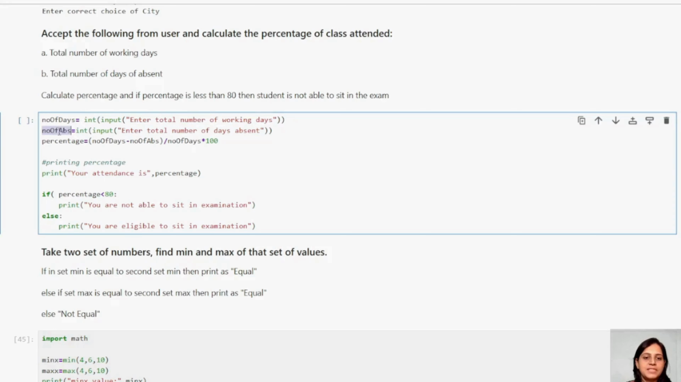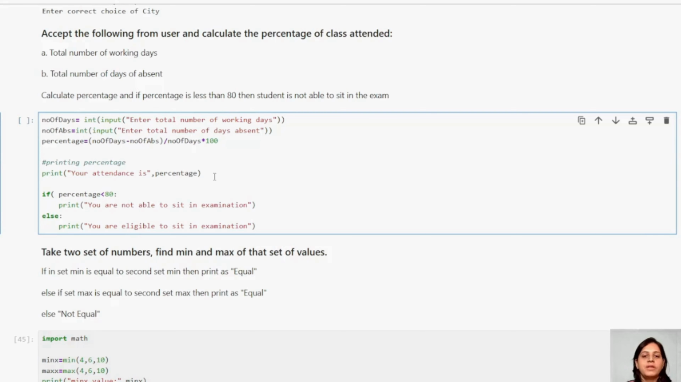Then number of absence. I have taken again another input, so I have taken days of present, days of absent. Then I am trying to print the percentage of it: number of days present minus number of days absent, divided by number of days, into 100.